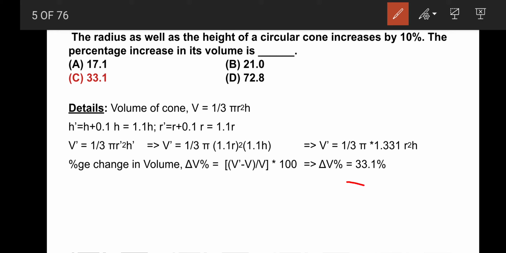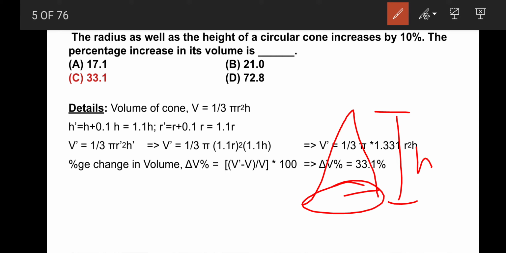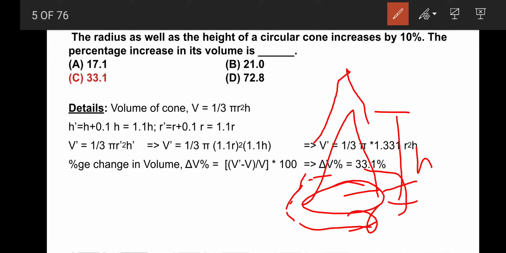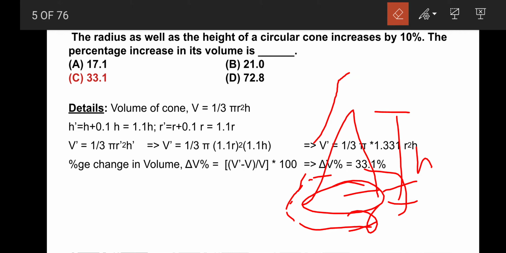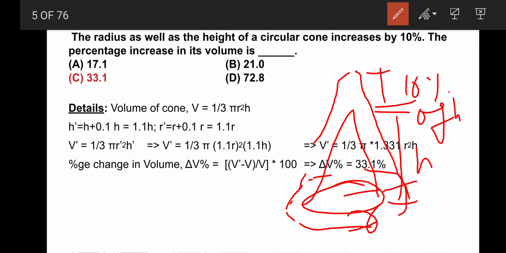So this is the circle, then a cone is raised above it, and this is the height, this is the radius r, and the radius r is also increased by 10%, and the height is also increased by 10% of h. This is the diagram. I will make the diagram in a proper way.